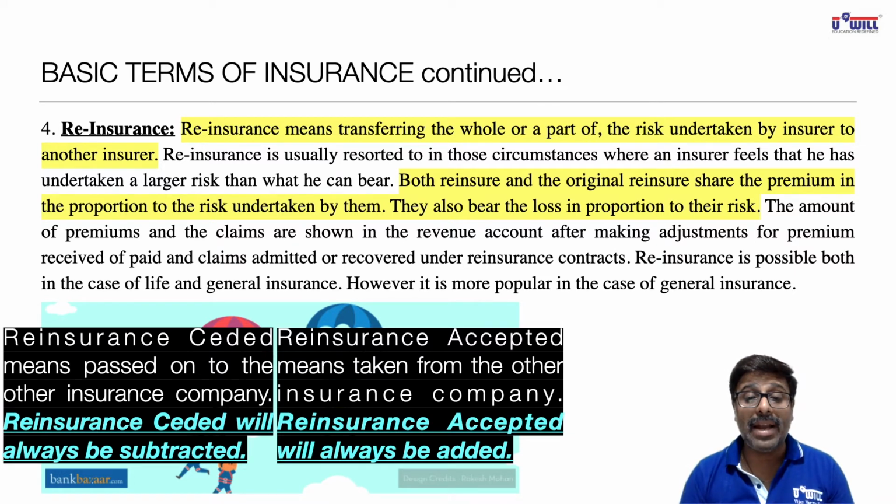First you note down the yellow highlighted part in your notebook, that reinsurance means transferring the whole or part of the risk undertaken by insurer to another insurer. And then both reinsurer and the original insurer share the premium in the proportion to the risk undertaken by them, and they also bear the loss in proportion to their risk. Then in the next paragraph you note down that reinsurance ceded means passed on to other insurance company, and more importantly underline and write in capital letters that reinsurance ceded will always be subtracted.